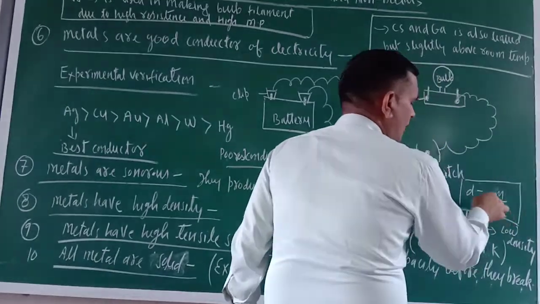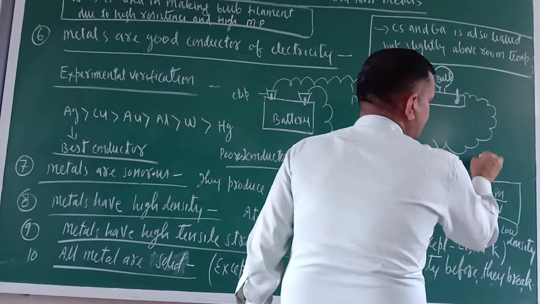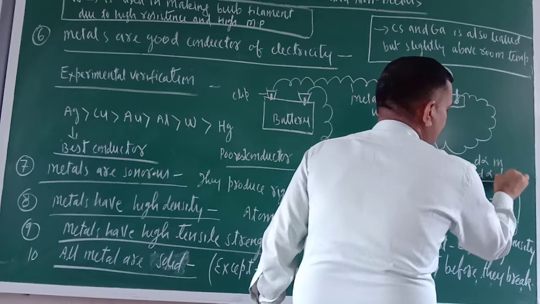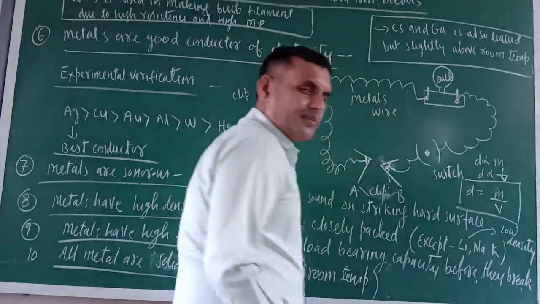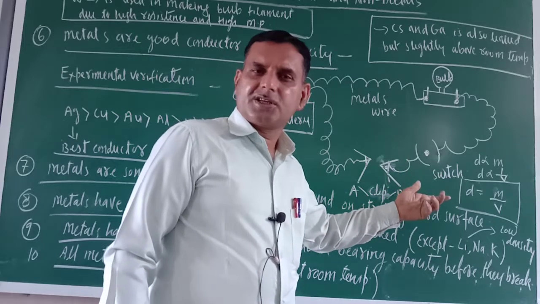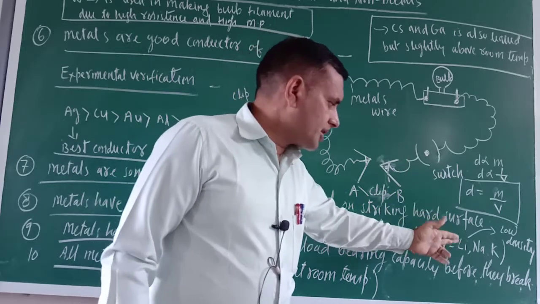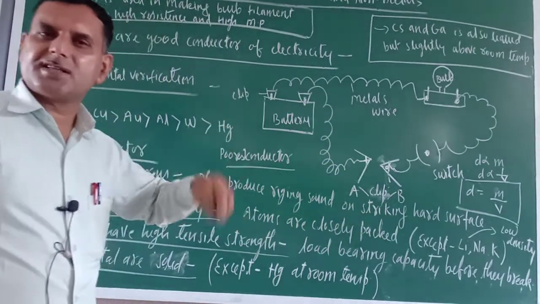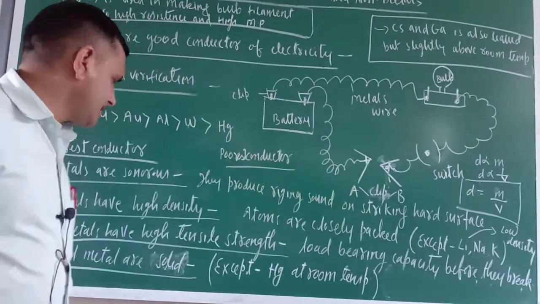If volume is more, density will be less. It means density is directly proportional to mass, but inversely proportional to volume. More volume, less density. More mass, more density. Am I correct or not? So lithium, sodium, potassium, their size is large, hence their density is less.